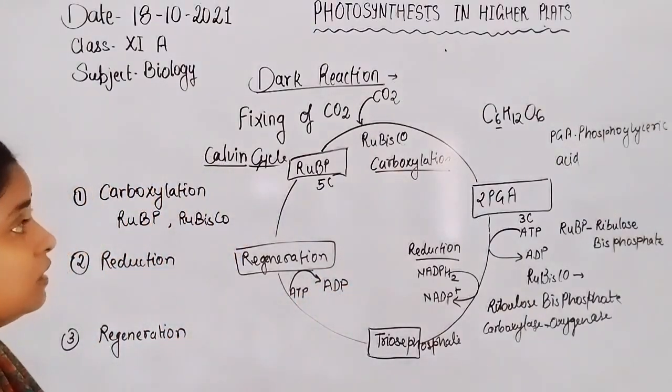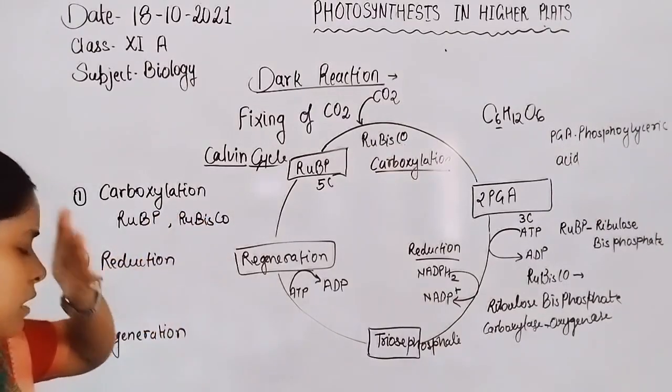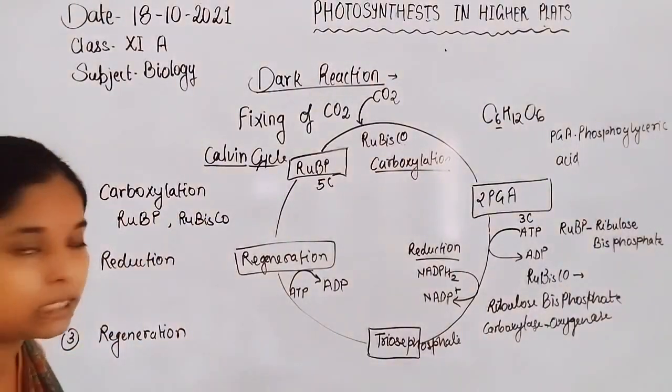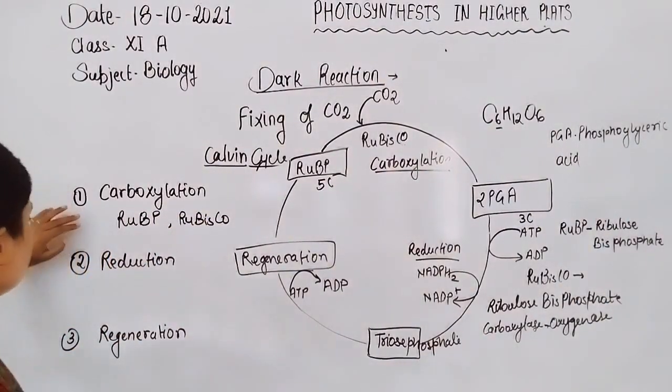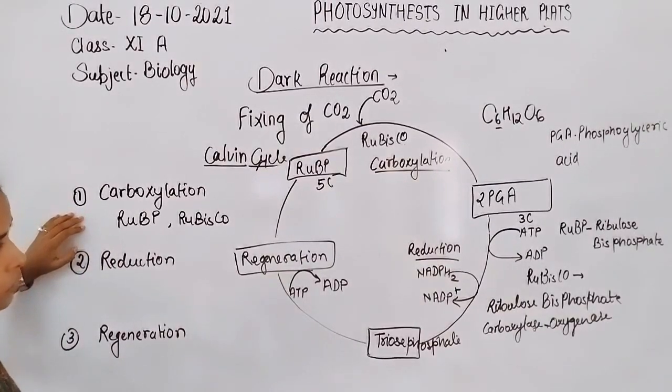So these are the reactions, or the elements or compounds, of the Calvin cycle, which runs in the mesophyll cells of C3 plants, and the product is a 3 carbon containing molecule. That's why it is denoted as the C3 plant or C3 pathway.